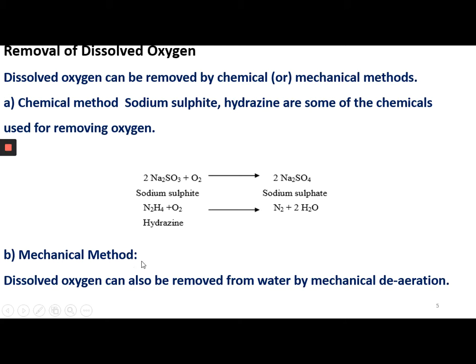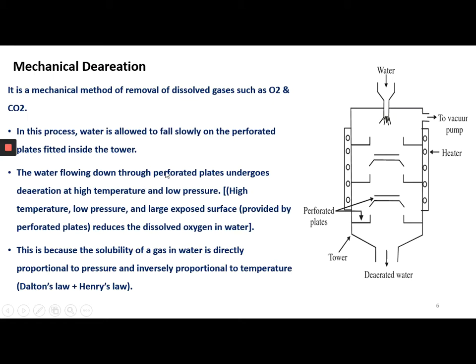Another way of removing the oxygen is the mechanical method. The dissolved oxygen can also be removed from water by mechanical deaeration. Aeration means supply of air. Deaeration means the removal of gas or air in the water. That technique is called deaeration. So this is the mechanical deaeration method to remove the dissolved oxygen in the boiler feed water.